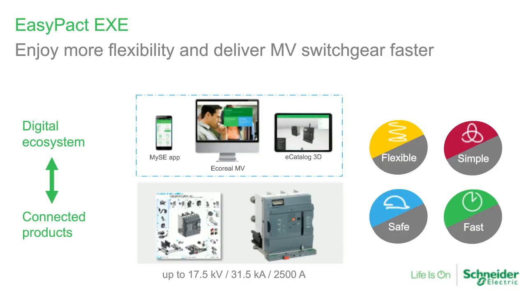Third, we have a very nice software called eCatalog 3D. With that, we can ensure a 3D experience, very nice to check the details, the internal details of the circuit breaker, the overall dimensions, and all documents that you can find about this offer. It's also possible for you to get access to the documents related to the offer: catalog, manuals, drawings, electrical diagrams, and so on.